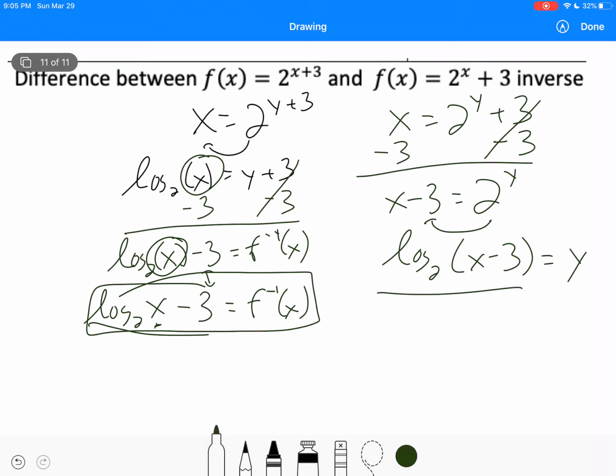When it's represented like that, and you don't see a parentheses, you can write a parentheses solely on the first one because that's all the log is going for. So that's just something to take note of. When you see it like this, know that the parentheses is only on the first one. If you visually see a parentheses, it's on whatever it is around, okay? All right, so that is the notes on inverse of exponential and log. Y'all can do the practice on the quizzes.